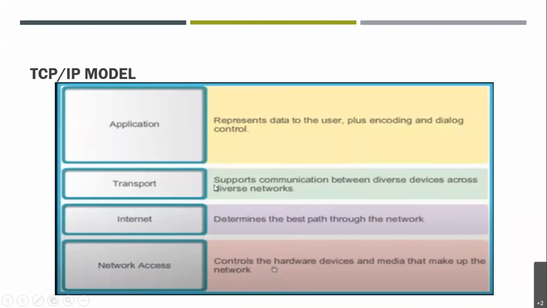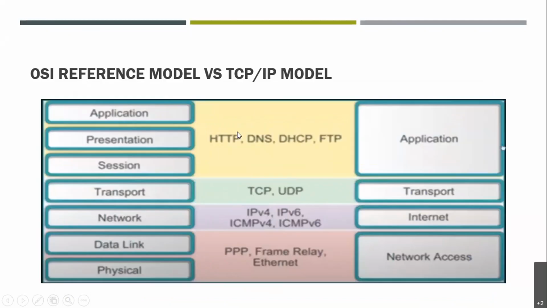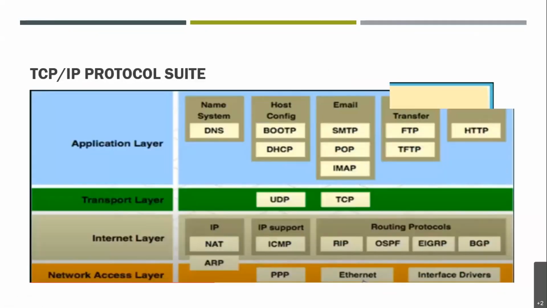Then the transport layer communicates between diverse devices across diverse networks. Then the application layer represents the data to the user, plus encoding and dialog control, everything is handled over here. As you can see, this is basically where your data is packaged into small frames and packets. Then on this layer, the destination is found. Then on this layer, you check whether it is transported properly or not, right? So in this way, the entire TCP/IP model works.